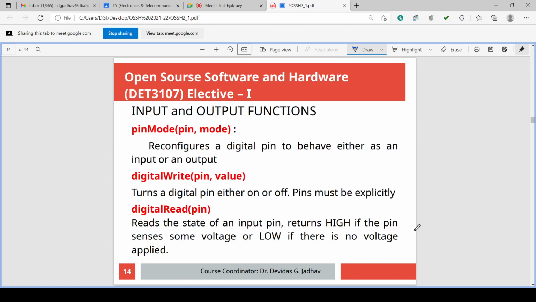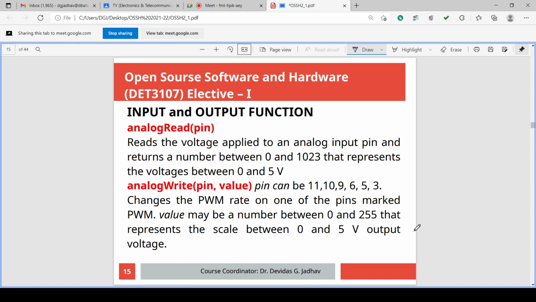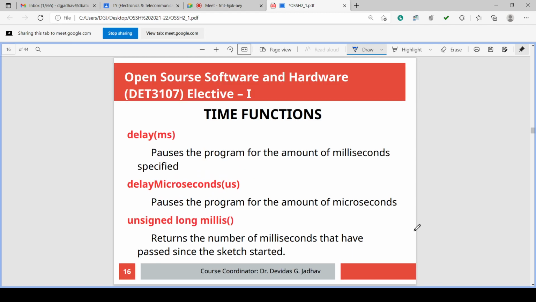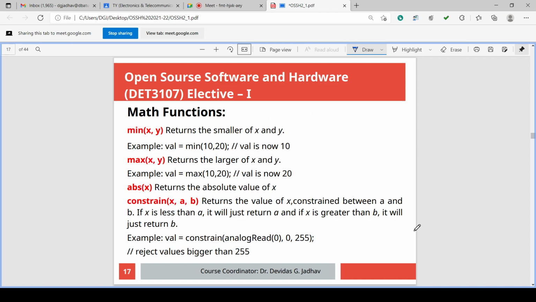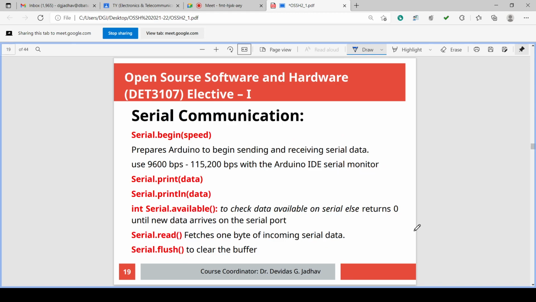These are the variable types and what is stored. Input output functions are there. We have to define pinMode, and then we can use digitalWrite or digitalRead. Analog read and analog write are also possible: analogRead with the A0 to A5 pins, and analogWrite on pins 3, 5, 6, 9, 10, 11, because these are the PWM pins. We have seen the PWM concept also yesterday. Then delay, delayMicroseconds and unsigned long millis. These are the time related functions we have discussed. Mathematical functions we have discussed. Then serial communication functions we have discussed already.